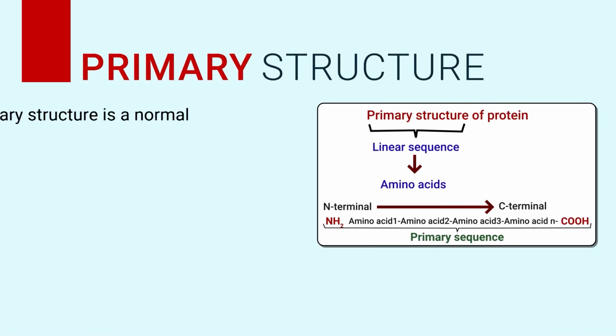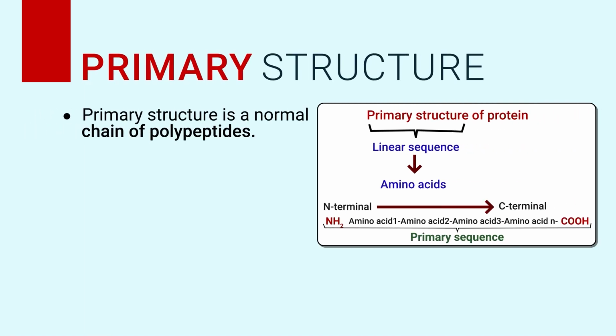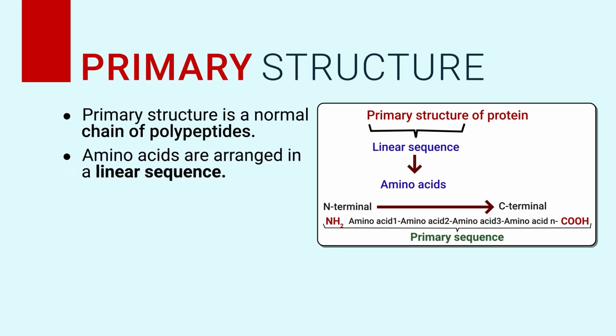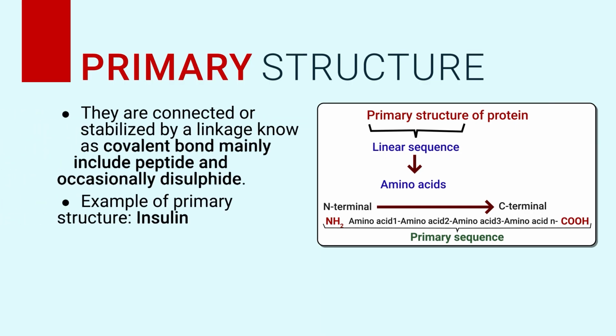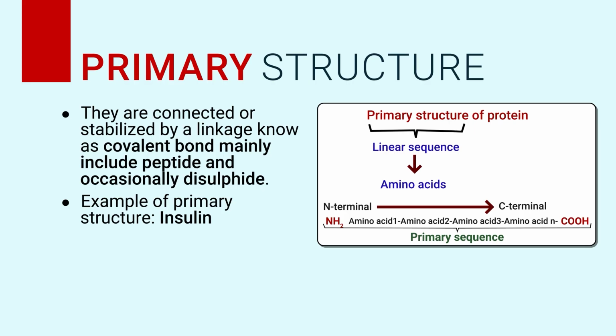The primary structure is nothing but the normal chain of polypeptides. The amino acids in a primary structure are arranged in a linear sequence. It depends on the number and sequence of amino acids. The amino acids are connected and stabilized by covalent bonds, mainly peptide bonds and occasionally disulfide bonds. An example of primary structure is seen in insulin.